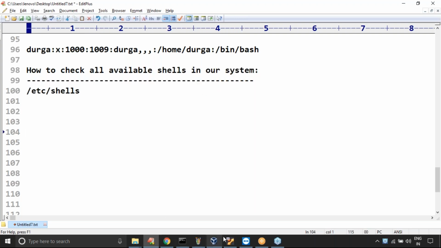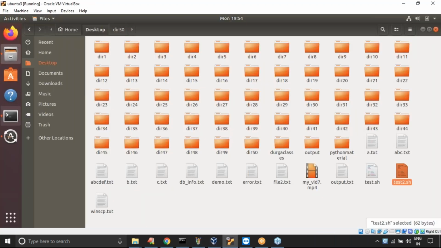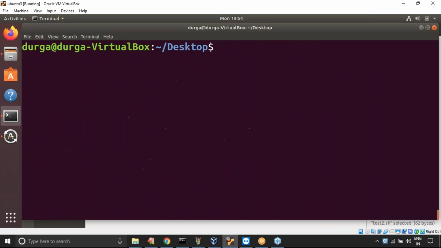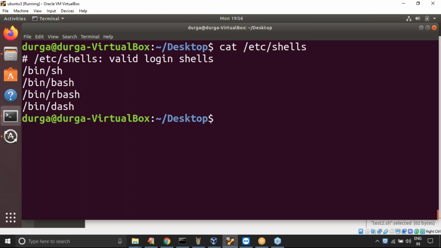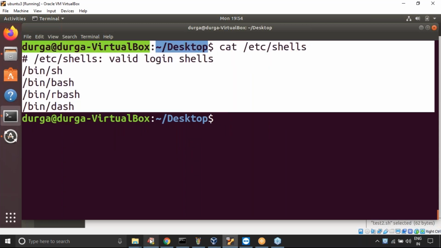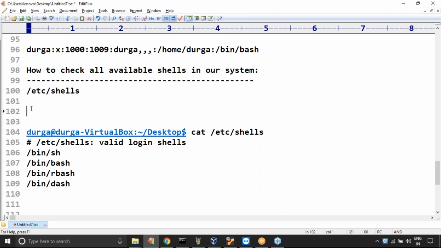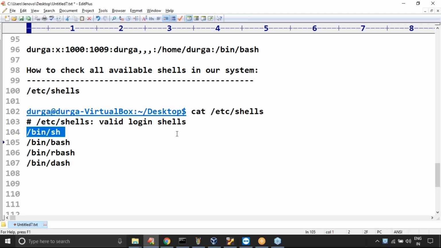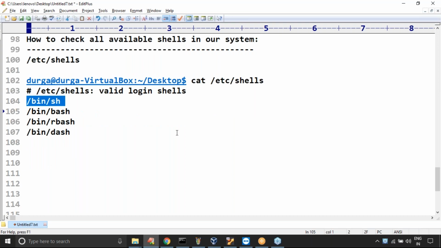Now take very special care. Here I'm using cat slash etc slash, what is the file name? I forgot. Please confirm. Shells. Now observe which shells are available in my system. Only these shells. So here, what is the first shell? Can you please tell what is the first shell?